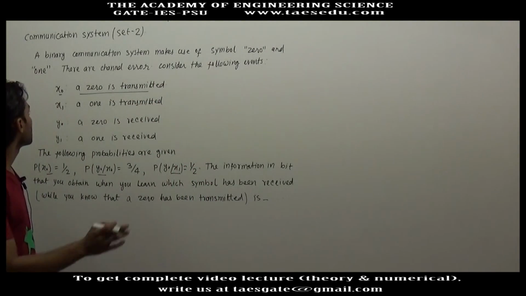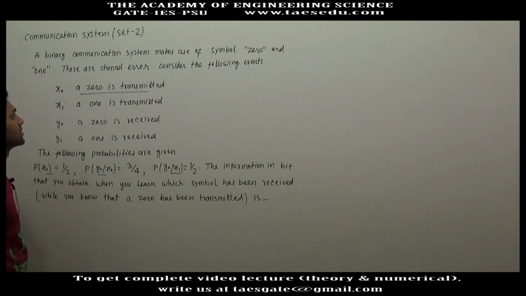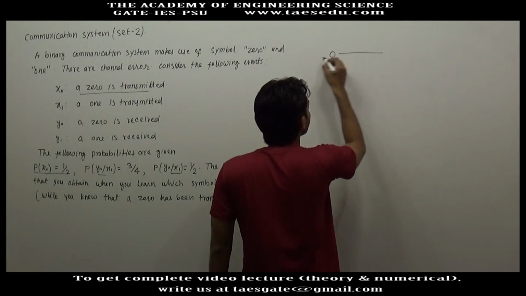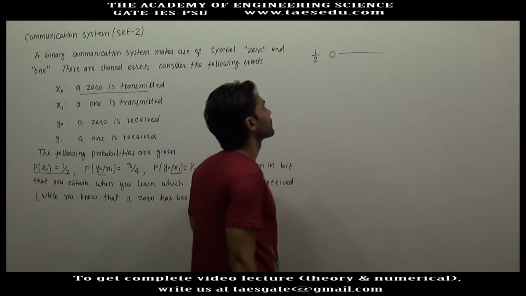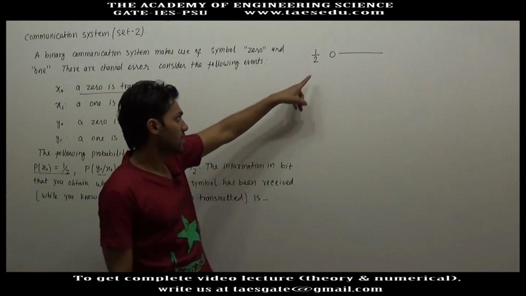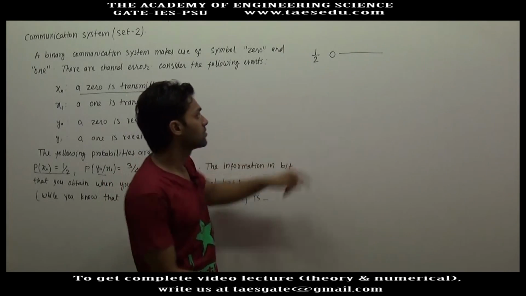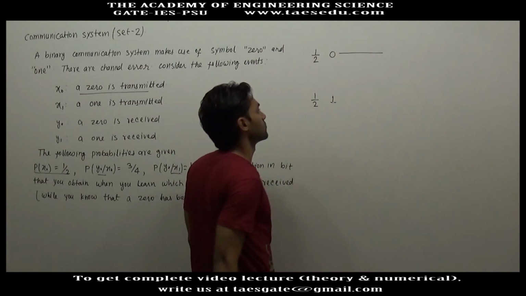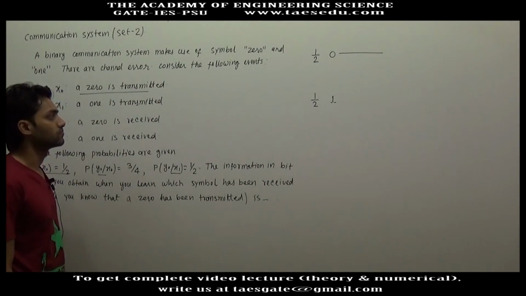So x0 is an event when 0 is transmitted, and the probability of x0 is 1 by 2. This means 0 is transmitted with a probability of 1 by 2. So the remaining bit is 1. If 0 is transmitted with a probability of 1 by 2, 1 will also be transmitted with a probability of 1 by 2.